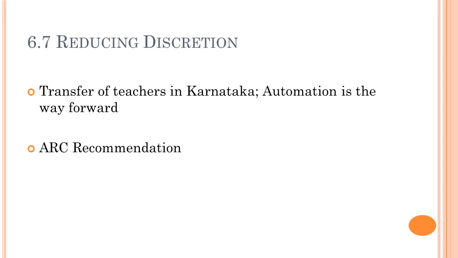But there are certain things which are done. Here in Karnataka, there was a system of transfer of teachers. That was done online, and that proved very successful, right? So that has led to the thought that automation is a way forward. There are a number of government activities where discretion can be totally eliminated. They can be automated by IT, right? For example, registration of births and deaths, and all those things. So what is the ARC recommendation?